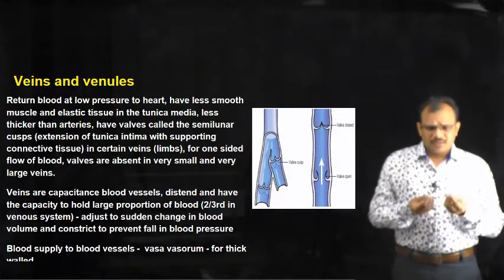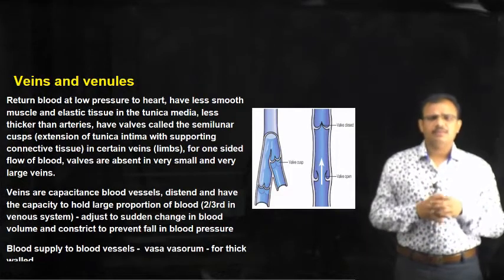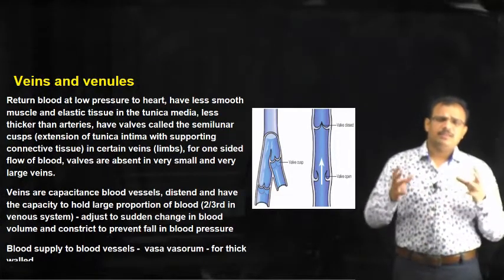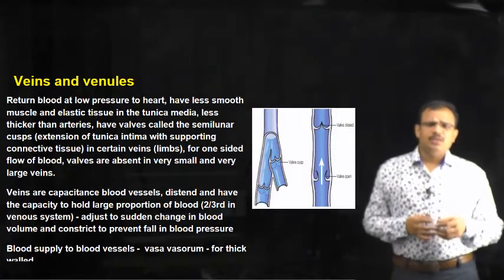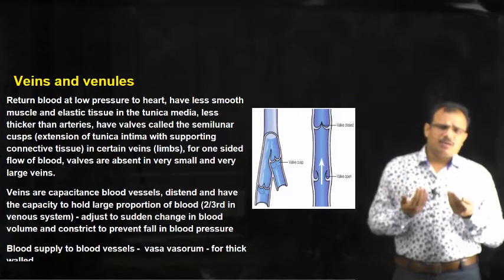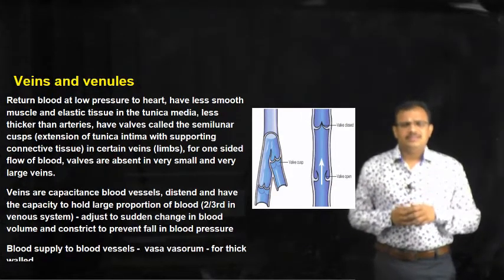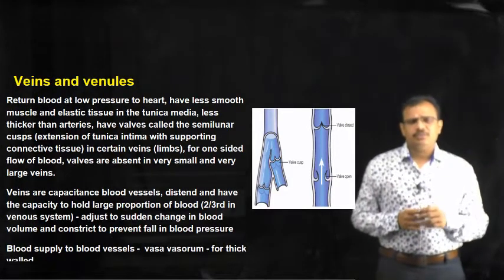So the tissues are very close in contact with the thin blood vessel, so that exchange of gases occurs, whereas thick blood vessels have a large amount of elastic tissue and muscle tissue, so they are not in direct contact with the blood. Such thick blood vessels are supplied with blood vessels which are called vasa vasorum.